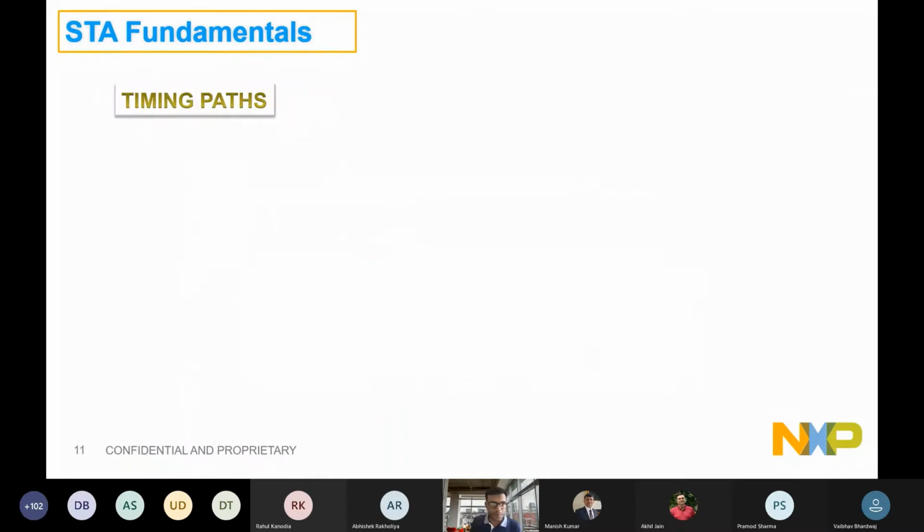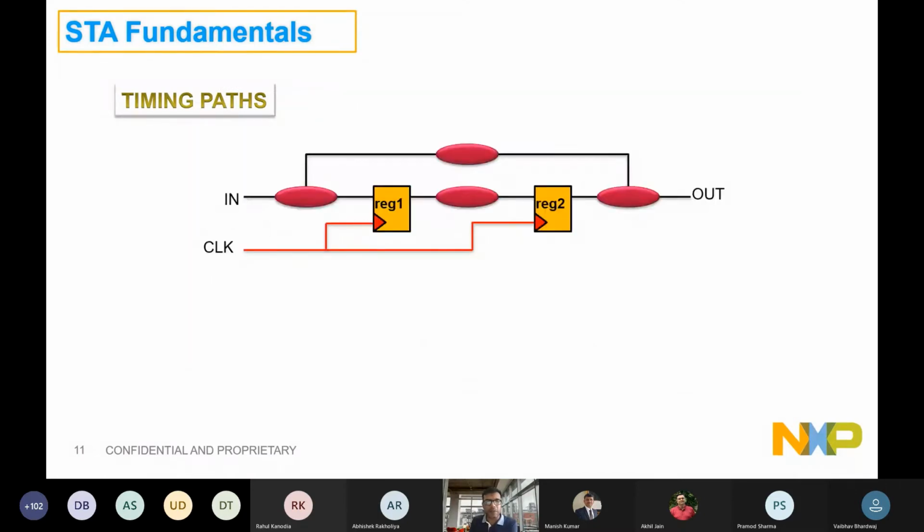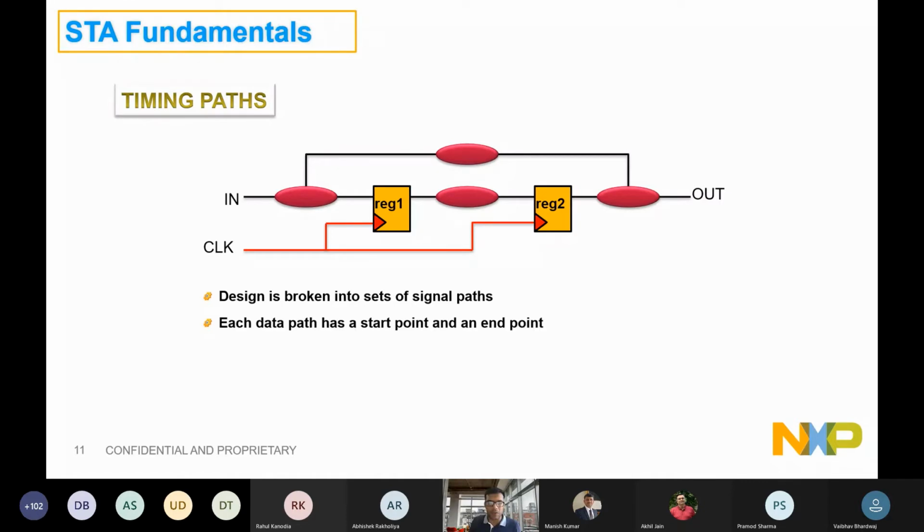Okay. Again, what do we mean by timing path? See, inside your chip there will be millions of registers, many input ports, and a lot of output ports, right? So in summary, the moment you define your clock, you can break all this design into components, into some set of signals. Each data path will have a start point and an end point.